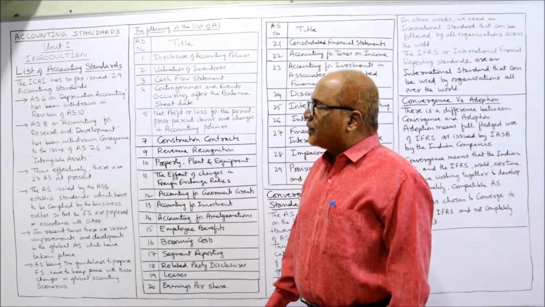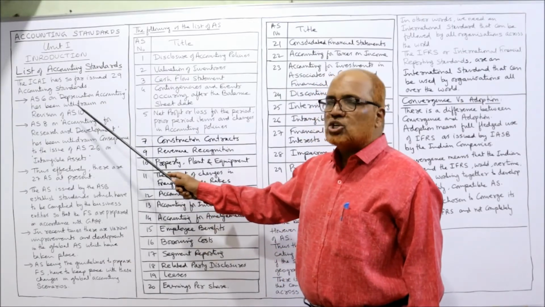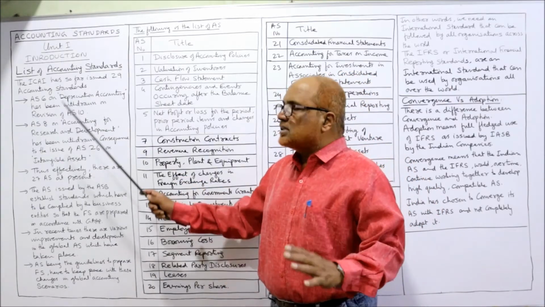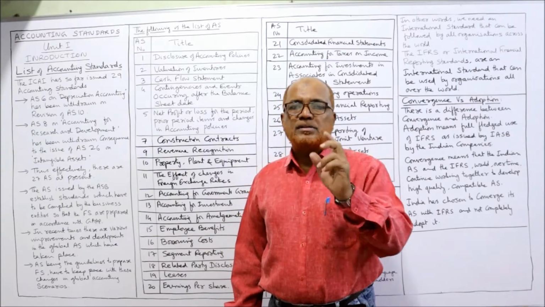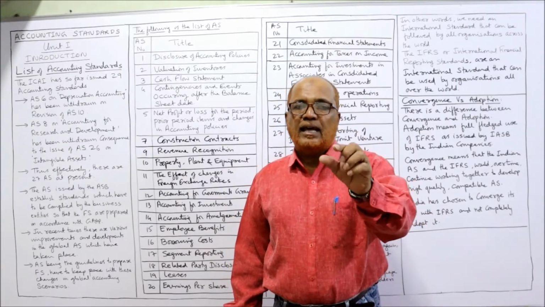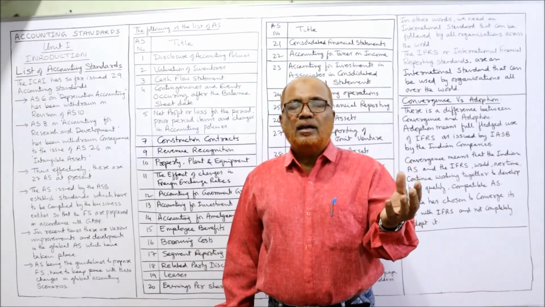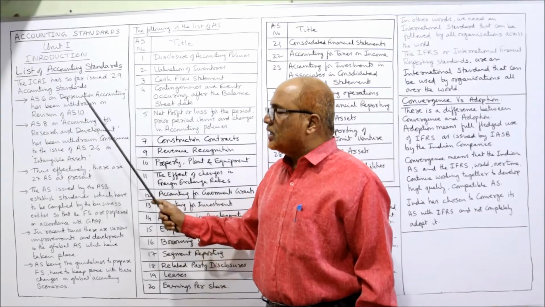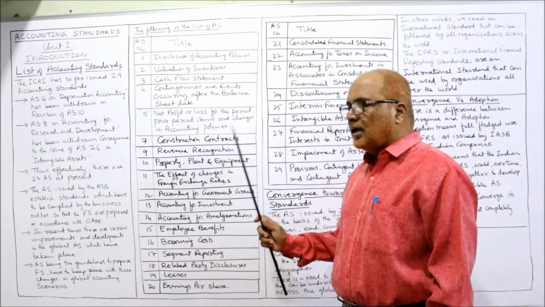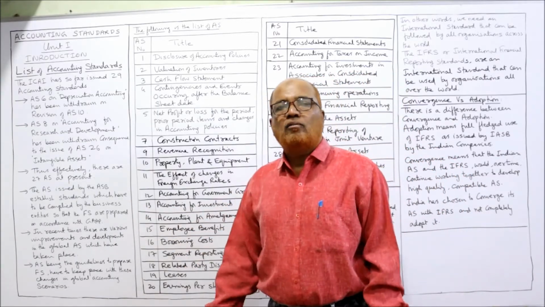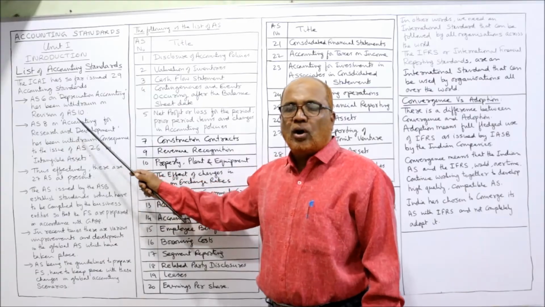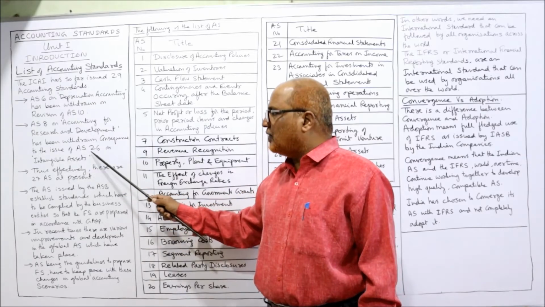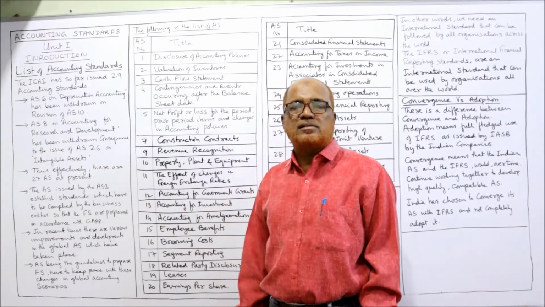Accounting Standard 6 on depreciation accounting has been withdrawn on the revision of AS10. Later on, AS6 was withdrawn by inserting all its points in Accounting Standard 10, regarding property, plant and equipment. One more accounting standard was withdrawn, that is AS8 on accounting for research and development. This has been withdrawn consequent to the issue of AS26 on intangible assets.